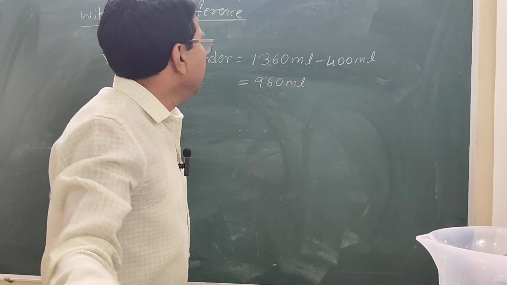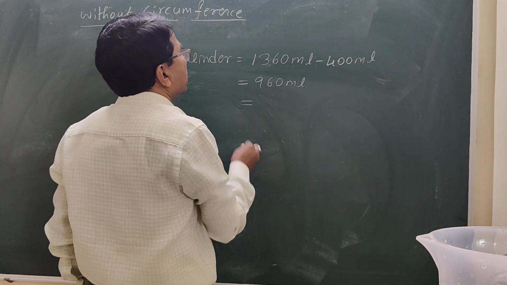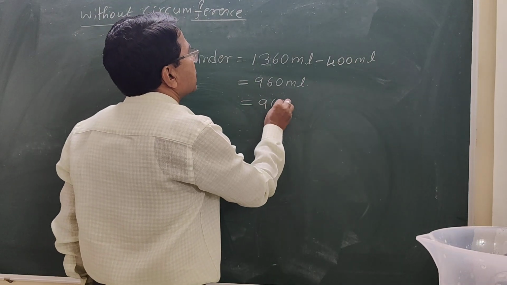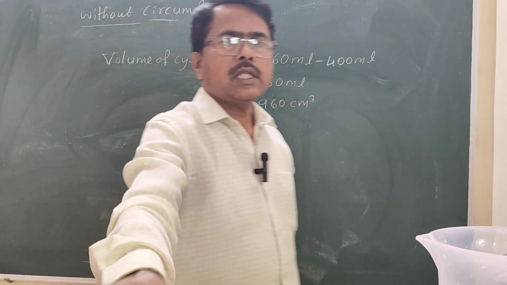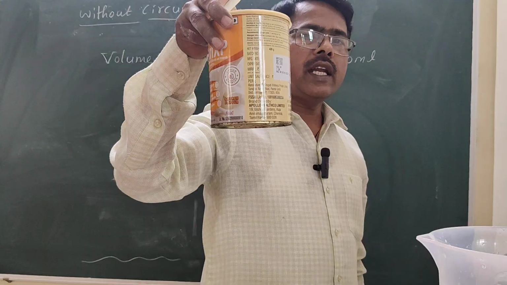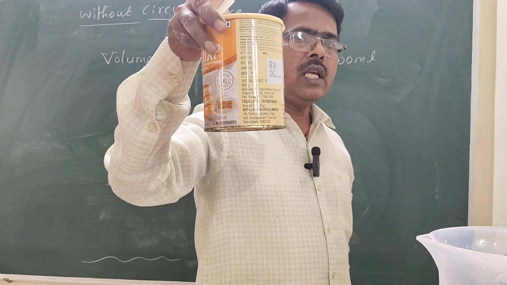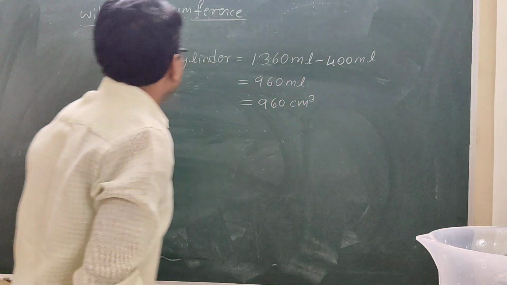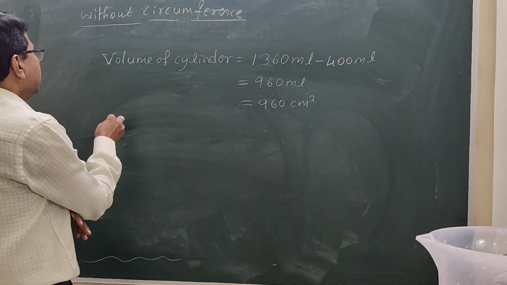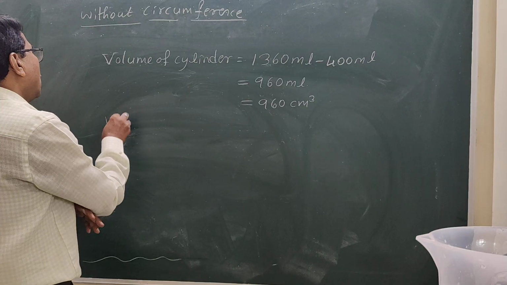So in terms of centimeter cube, the volume of this cylinder is 960 centimeter cube.